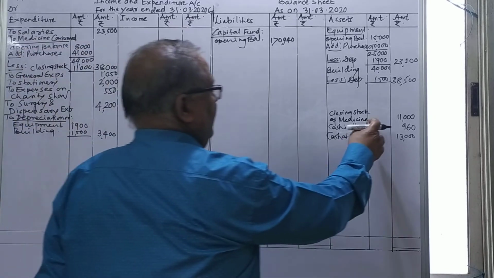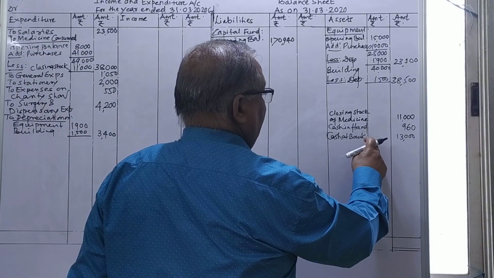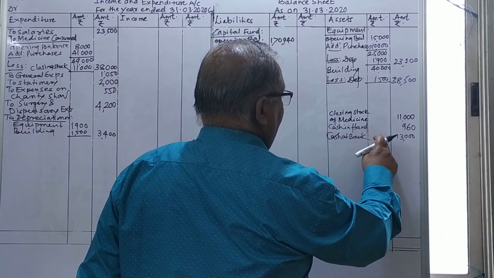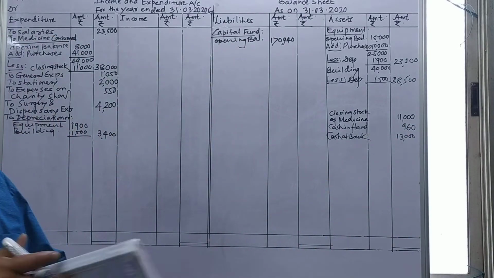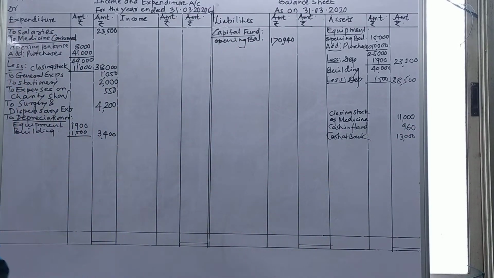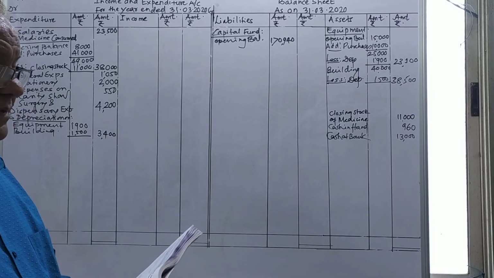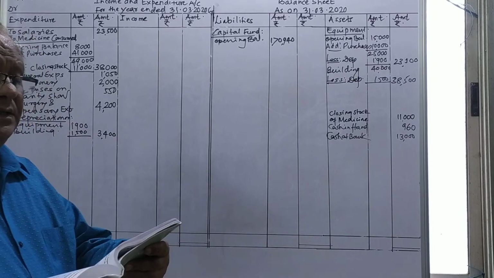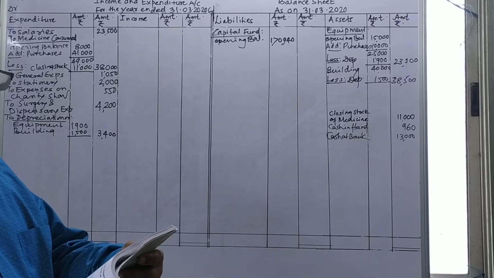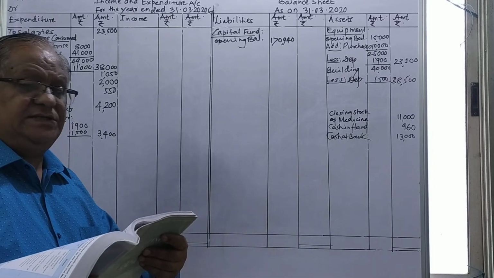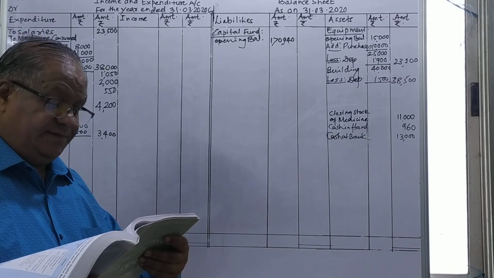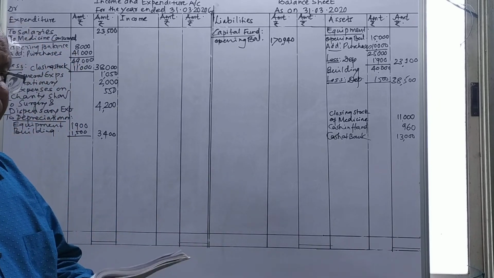Or you can show cash in hand 960 in the inner column and 13,000, making additions, you put in the outer column, or separately directly shown there. And that finishes the payment side. After finishing the payment side, the next item is balance brought down 8,230. This is not coming in anywhere because it is included in the capital fund.